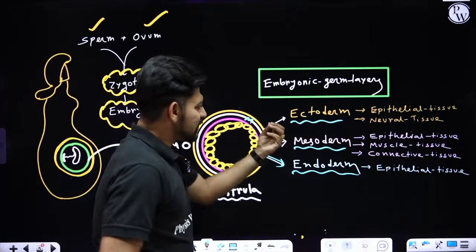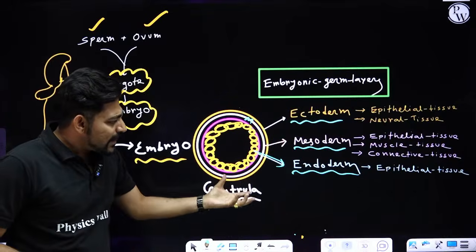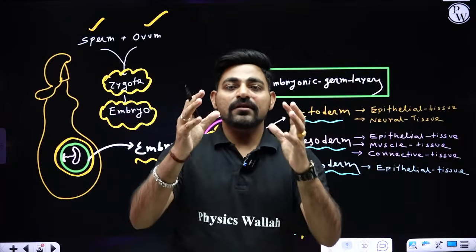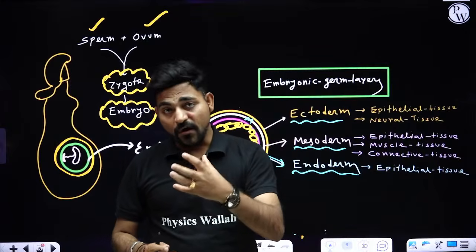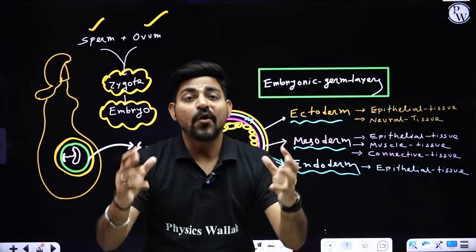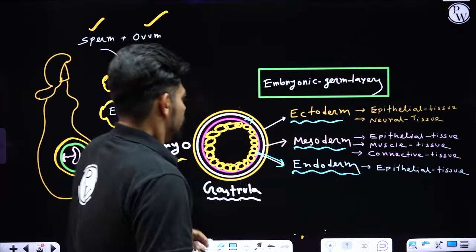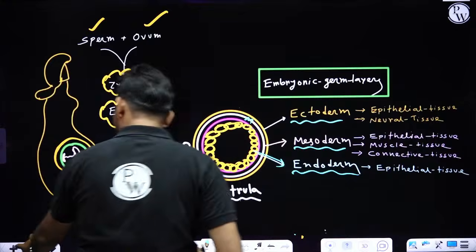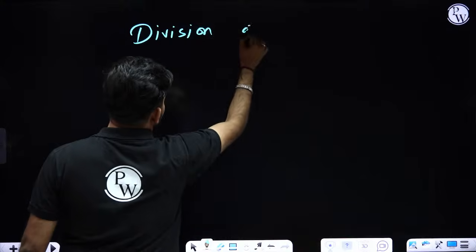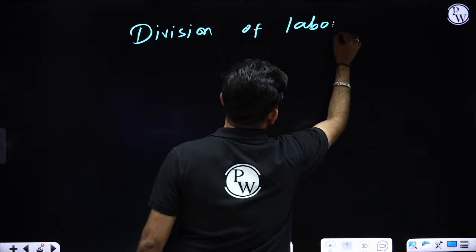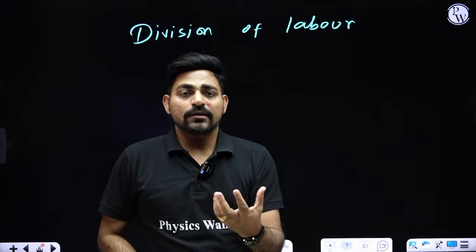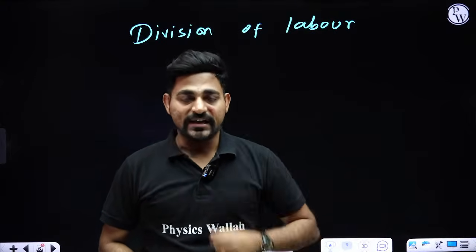Now gradually the cells of ectoderm, mesoderm and endoderm will proliferate, will divide and will form your organs, organ system, and ultimately the complete organism or body. Okay. So based upon the division of labor, the cells or the tissue will proliferate and will adapt their functionality, right?